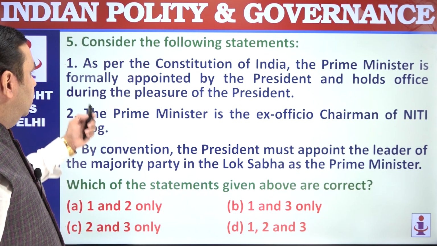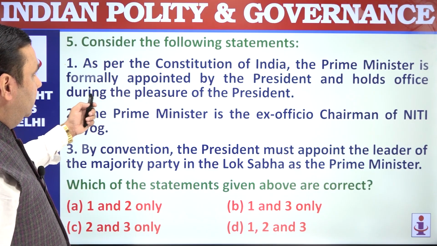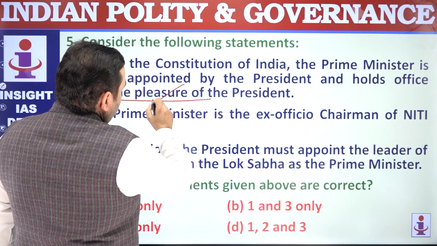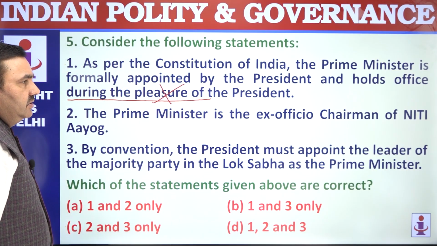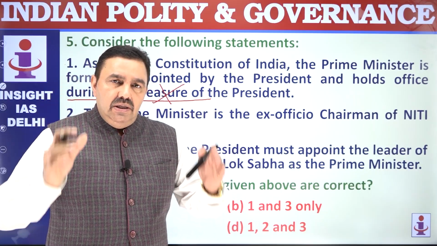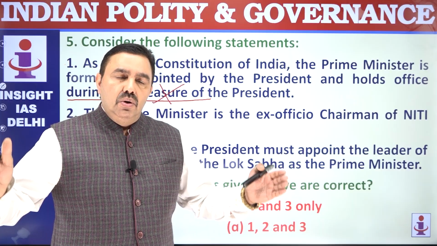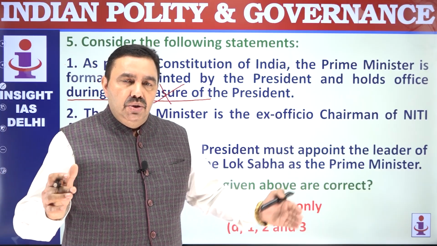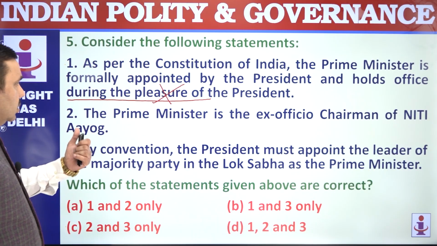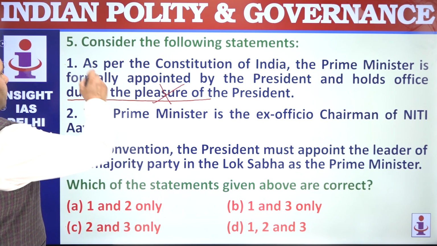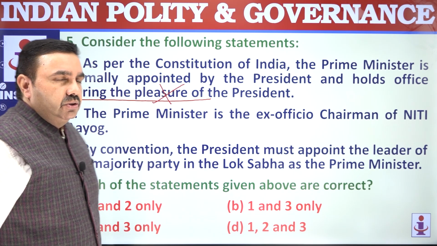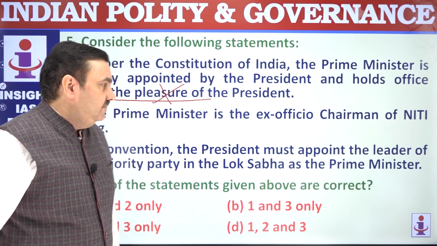Number 5. Consider the following statement. As per the Constitution of India, the Prime Minister formally appointed by President holds office during the pleasure of President. That is wrong. The ministers hold office during the pleasure of President. Prime Minister does not hold office during the pleasure of President. Prime Minister holds office till the end of the tenure of the House or until he or his cabinet enjoys the trust of the House. Only Lok Sabha can remove Prime Minister from office before the completion of the term, and at the end of the term, Prime Minister ceases to be Prime Minister automatically when the term of the House ends.